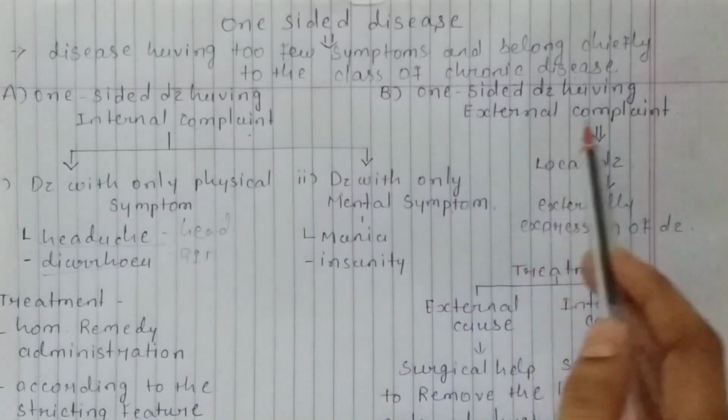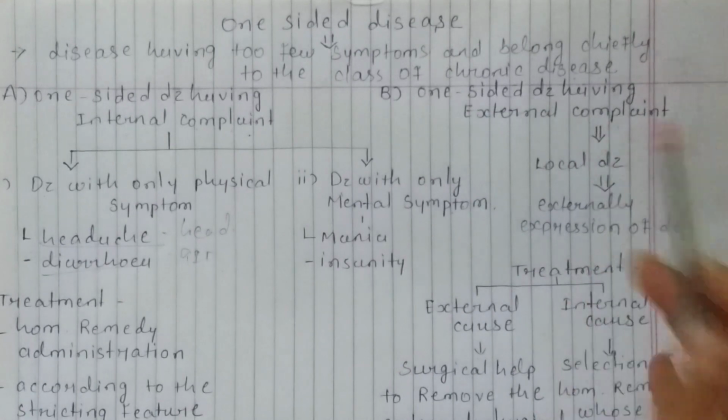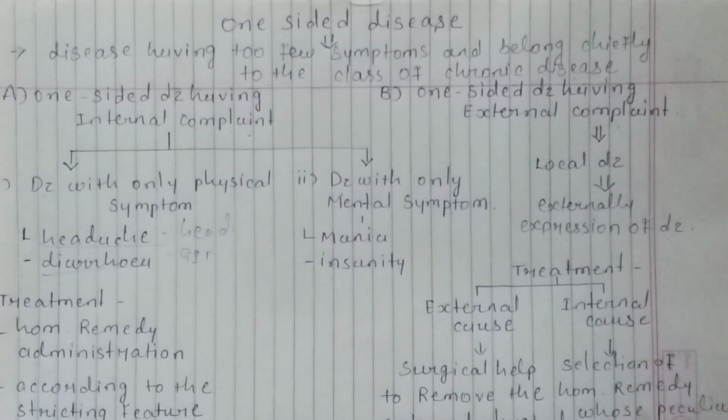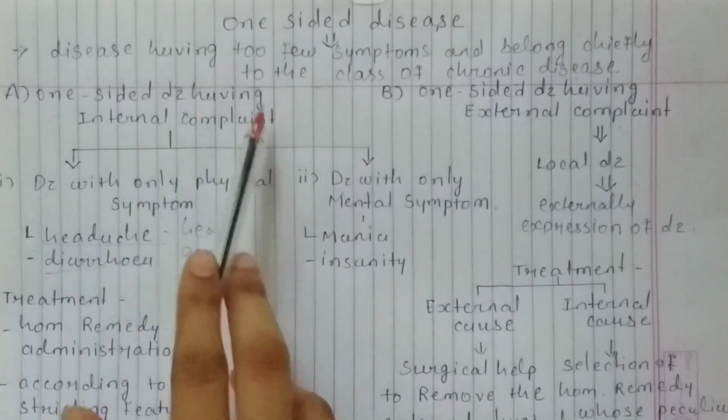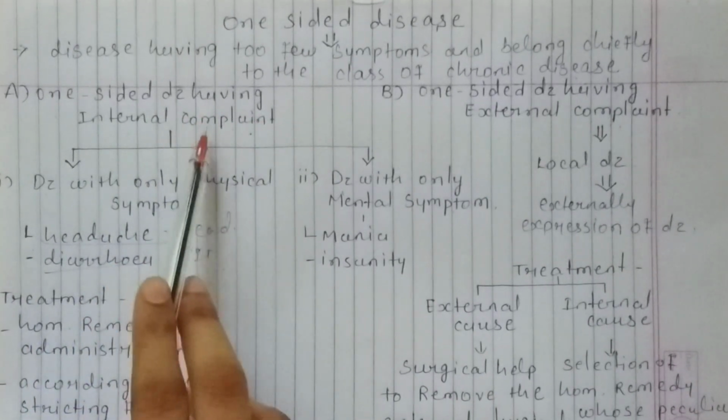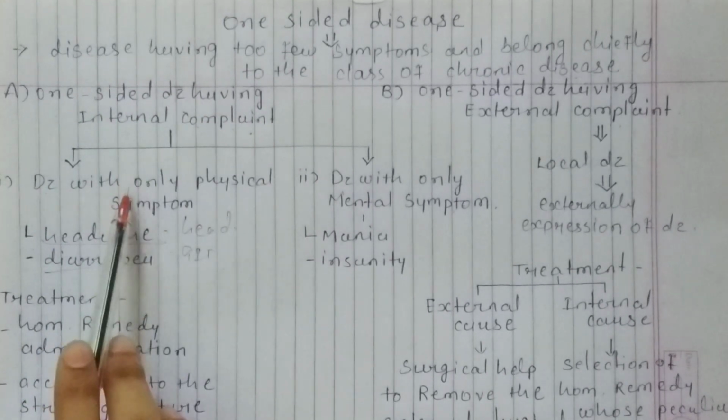In one-sided disease having external symptoms, the disease is expressed externally or by the skin, like an external manifestation of the symptoms.